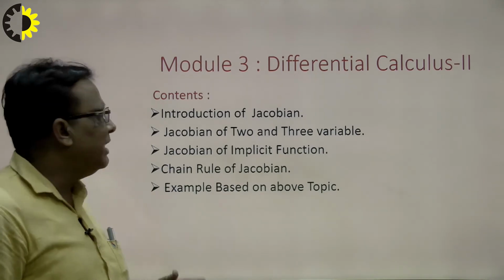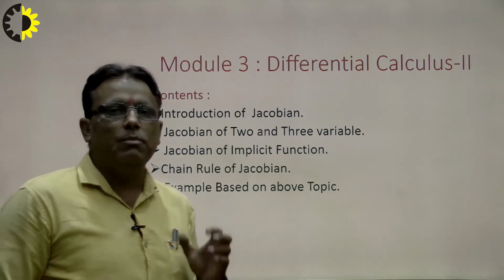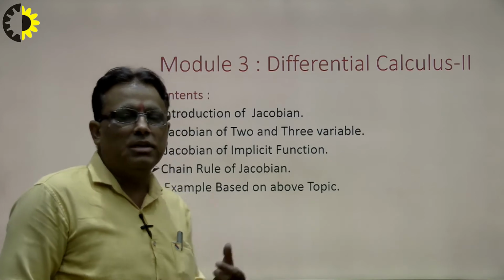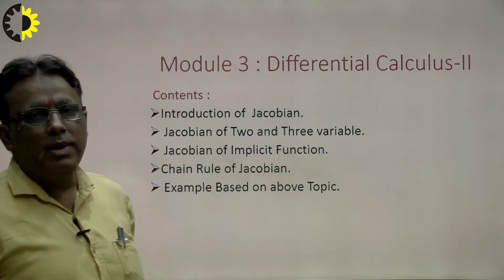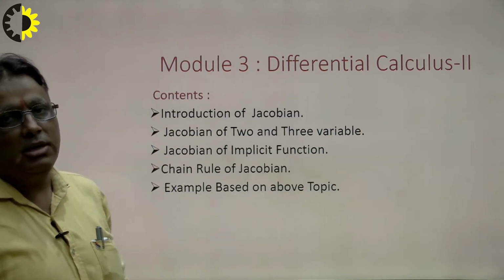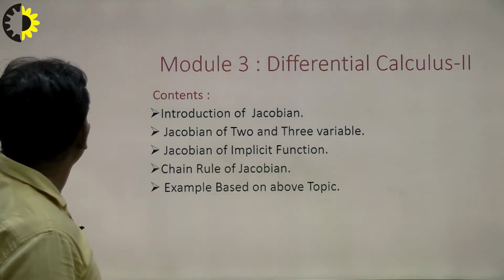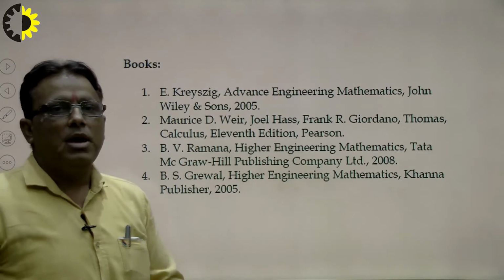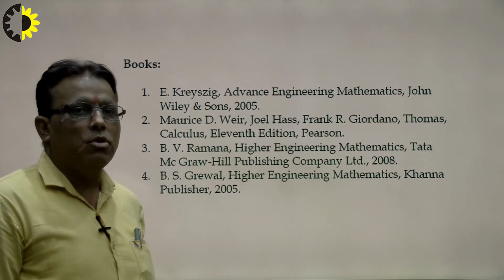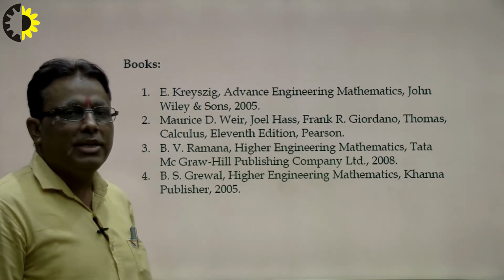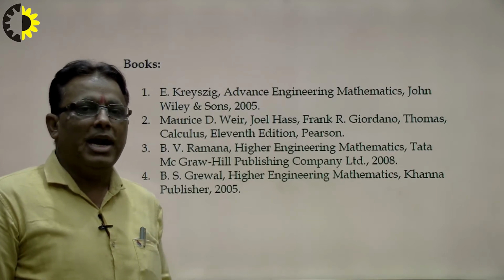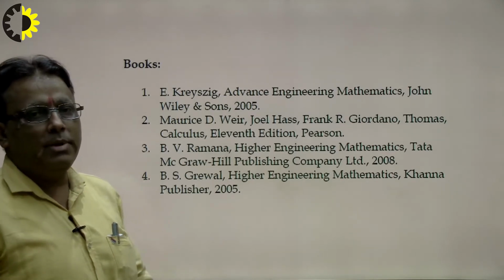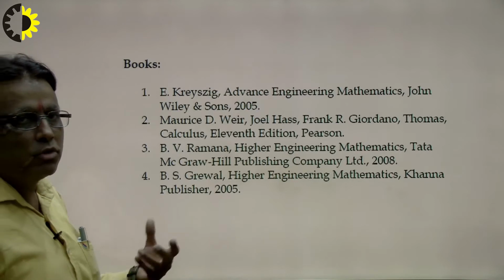Today's lecture is very important because the Jacobian plays the most important role in transformation and in solving various problems of volume and area when we solve integrals. All branches of engineering have this as an important topic. Today's lecture is taken from the books of E. Kreyszig, Advanced Engineering Mathematics, Merris de Veer, B.V. Ramana and B.S. Grewal. Students can opt for any one of them as a reference book.